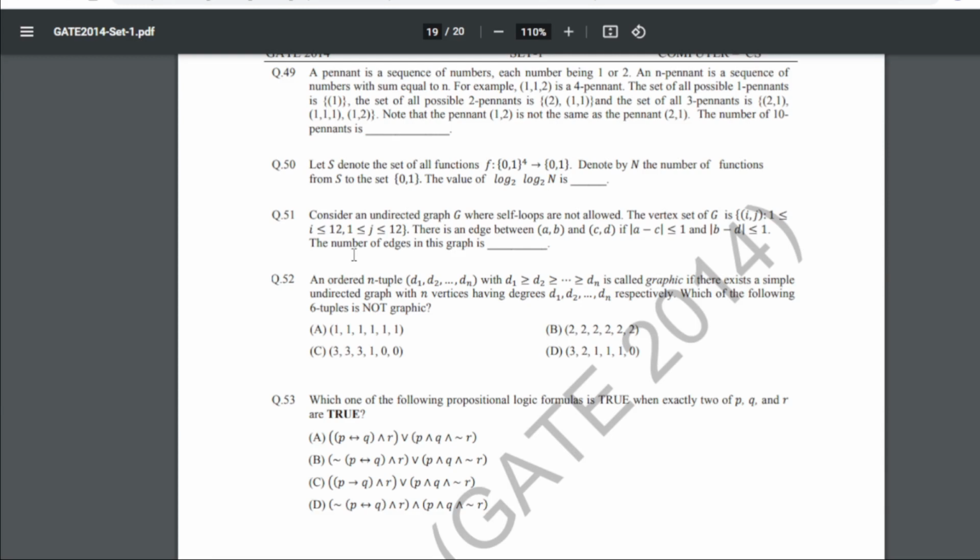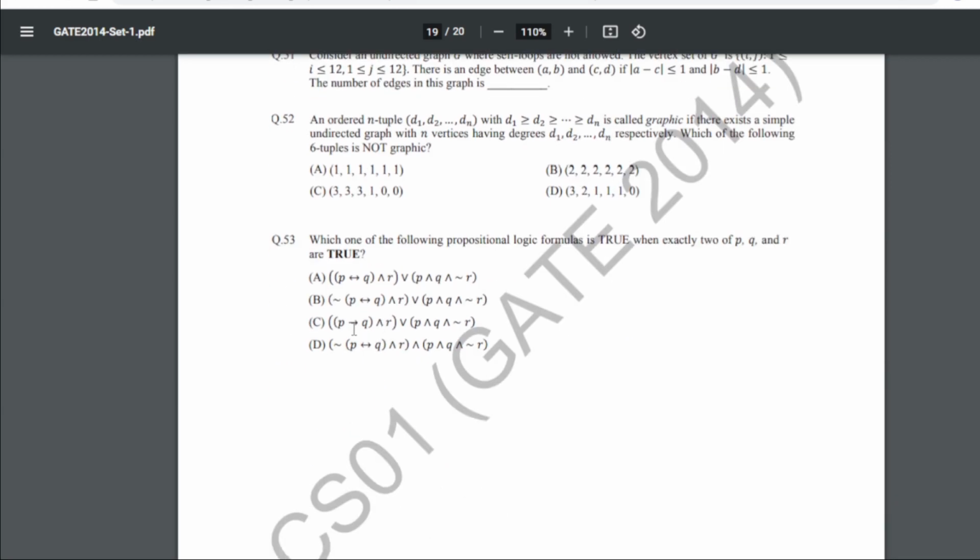An ordered n-tuple with d1 less than or equal to d2 up to dn is called graphic if there exists a simple undirected graph with n vertices having degrees d1, d2, up to dn respectively. Which one of these 6-tuples is not graphic? So for 52 now our answer will be C, that is 3 3 1 0 3. 53 is which one of the following propositional logic formulas is true when exactly 2 of P, Q and R are true. So for 53 our answer will be B, that is this expression.